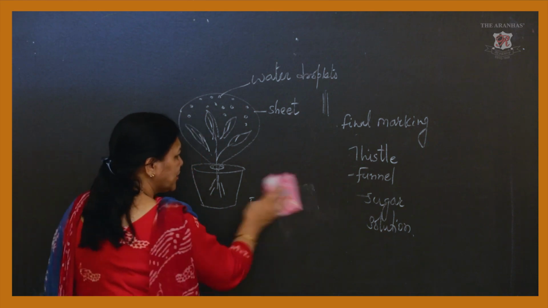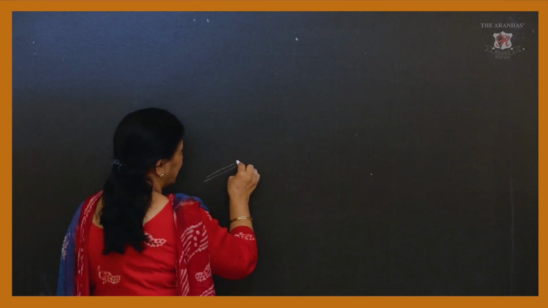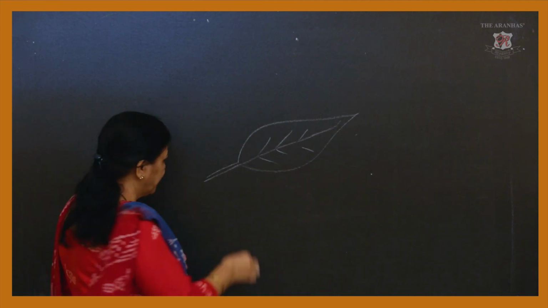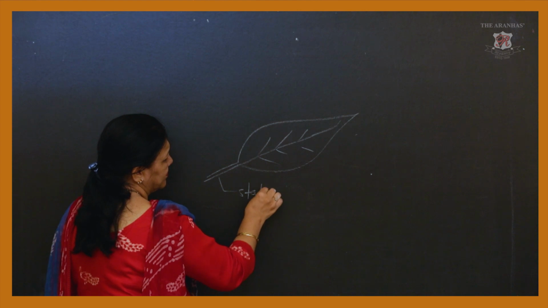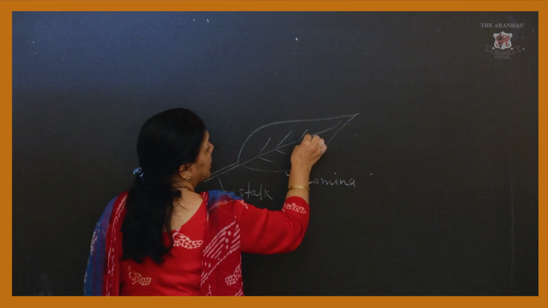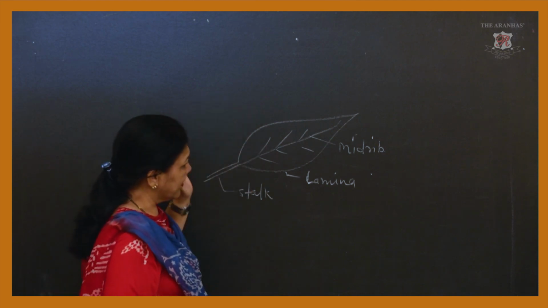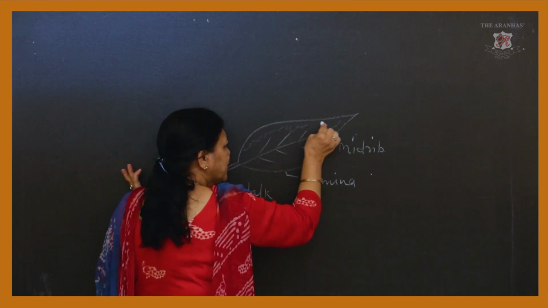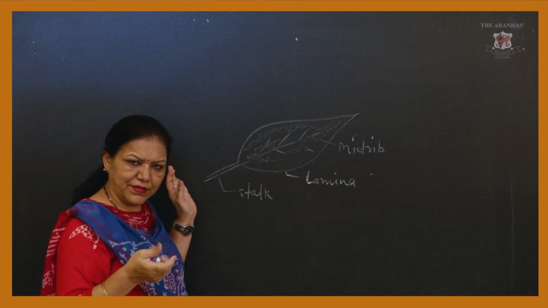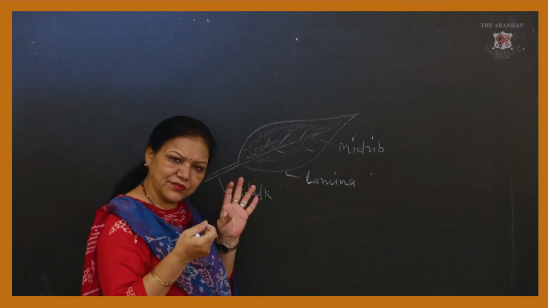For that, I am showing you one leaf. This is the midrib, this is the stalk, and this is the lamina. Here a thin sheet is also observed, which is glossy and waxy. You have seen this in many leaves when holding them: the upper surface is somewhat glossy.